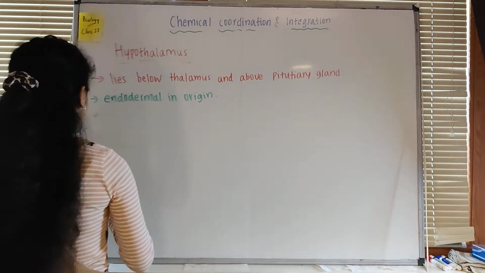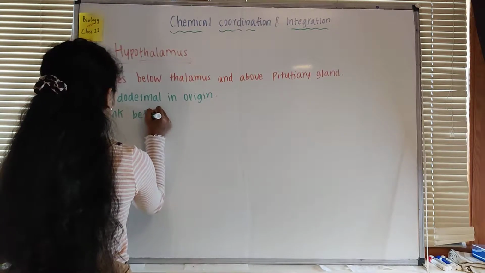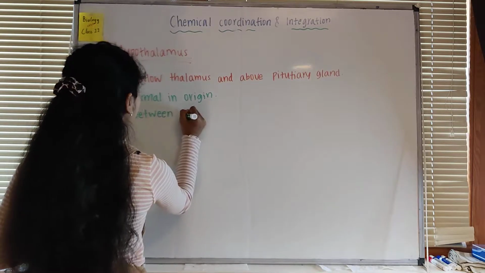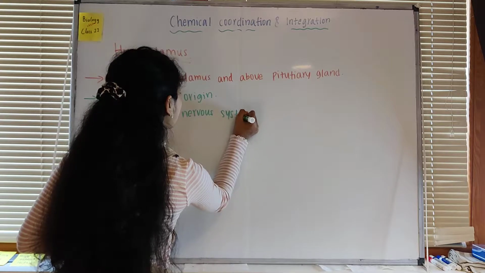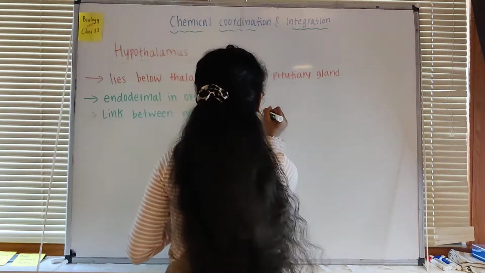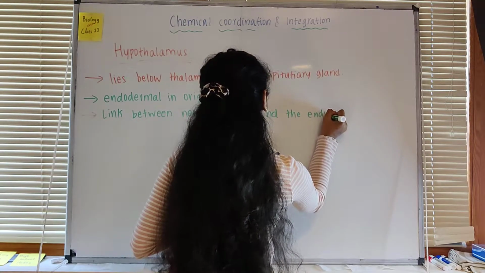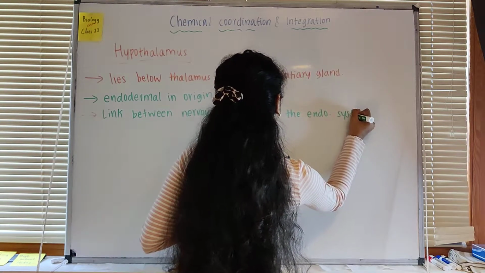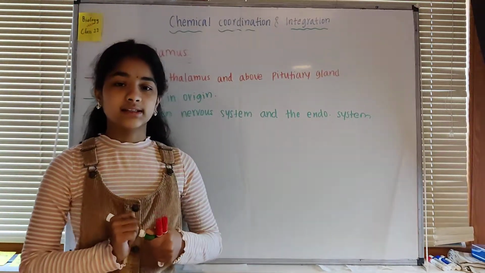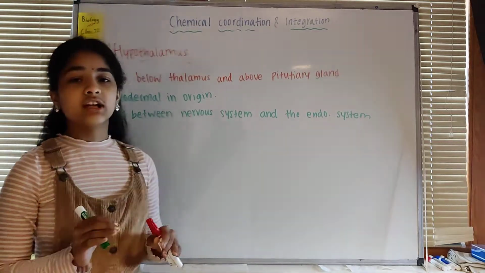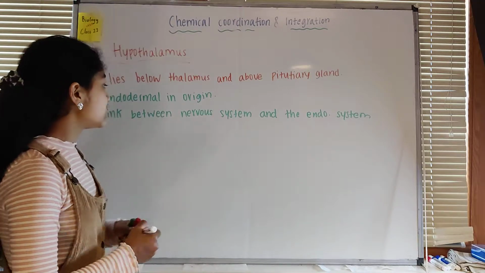So it is actually the link between the nervous system and the endocrine system. It is a gland, and it is also an organ which helps in neural control and coordination as well. So this is one point.